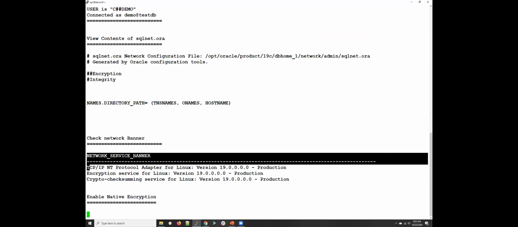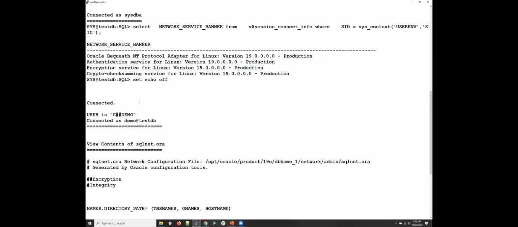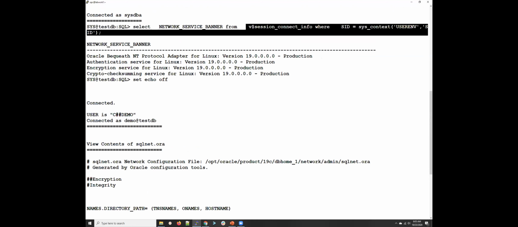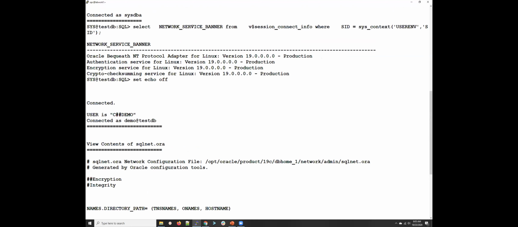So if I check my network service banner, I see nothing. This is the important view from where you can figure out whether your connection is encrypted or not. That would be your $V session connect info. And there is something called a network service banner, which you can use, right?